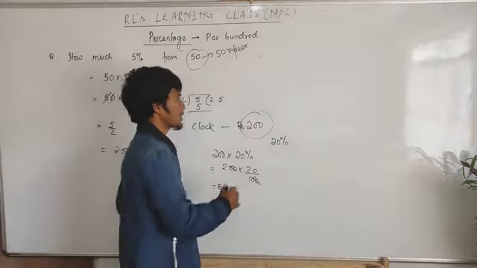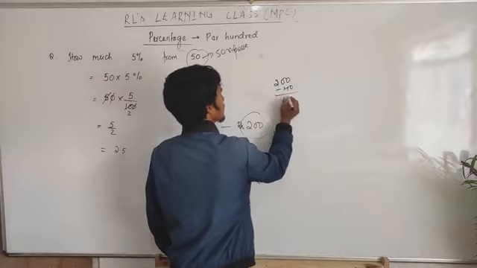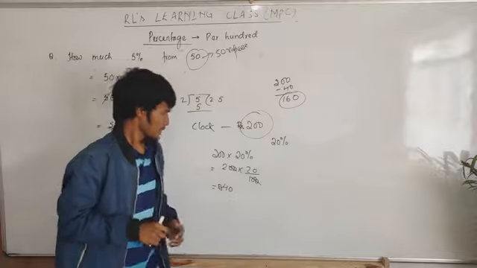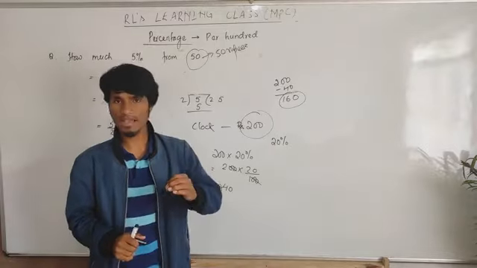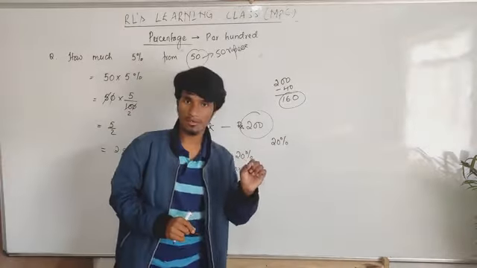Now 40 rupees is the discount. It means you have to pay now only how much? 200 minus 40, then you get 160. Now you have to pay 160 rupees. Now how much did he discount you in terms of rupees? It is 40 rupees. But in terms of percentage, it is 20%.